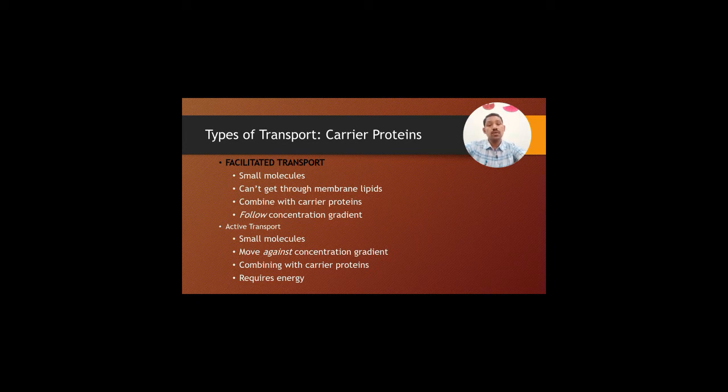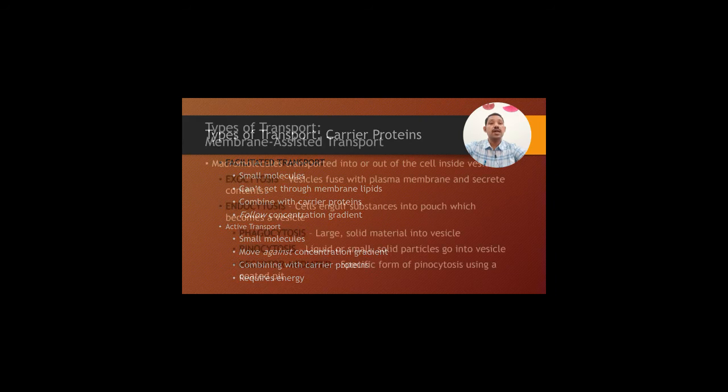For those molecules that cannot cross the lipid bilayer, there are proteins which combine with them so they can cross from one side to the other, and they follow the concentration gradient. Again, active transport moves against the concentration gradient, combining with carrier proteins and requires energy.